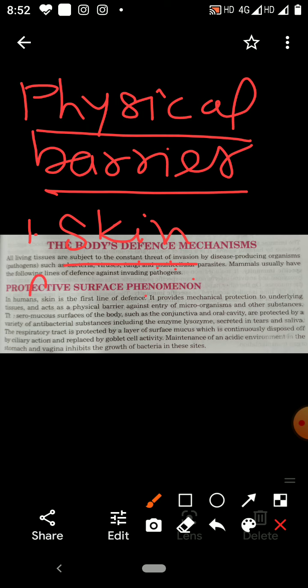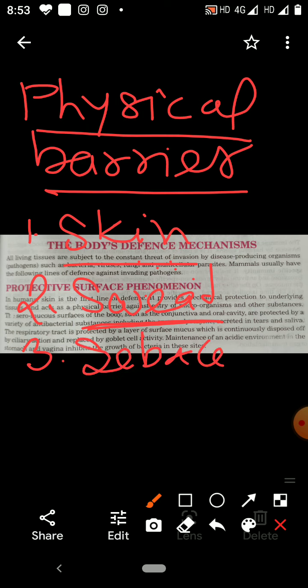Other is sweat glands. From the sweat glands there is secretion of sweat. This sweat also prevents the entry of germs. Other is sebaceous secretion. Sebaceous secretions are secretions of the sebaceous gland, that is the oil gland. This also prevents the entry of germs.